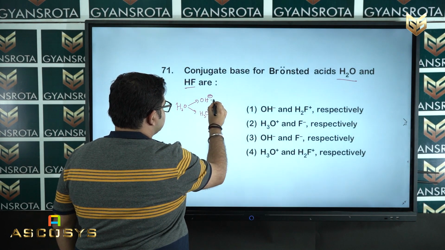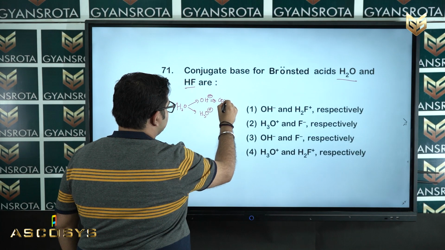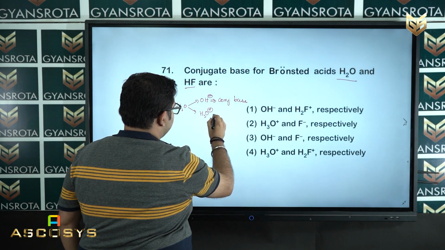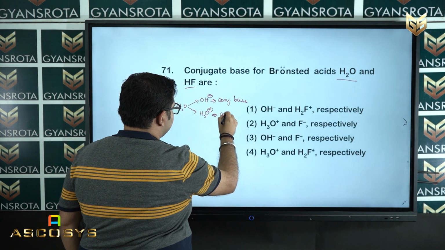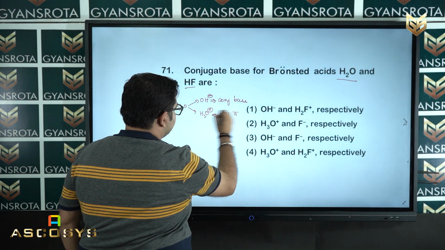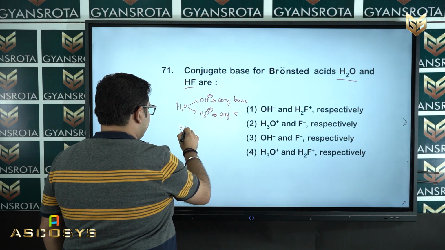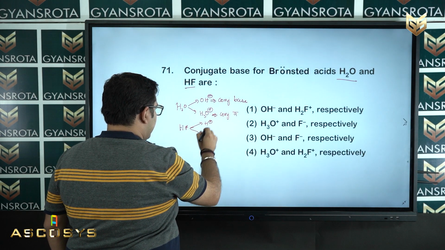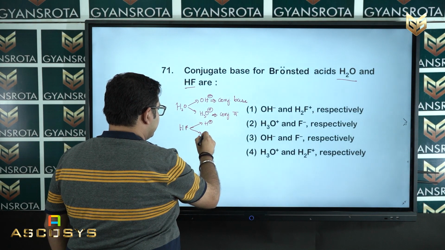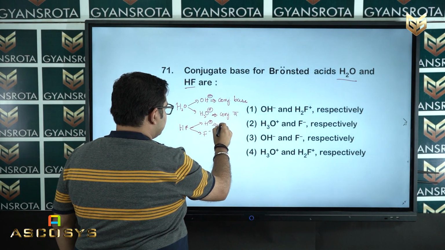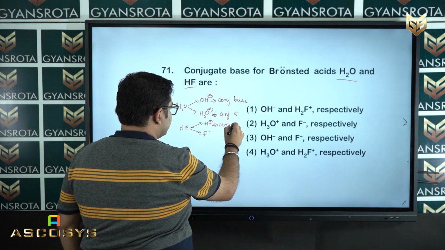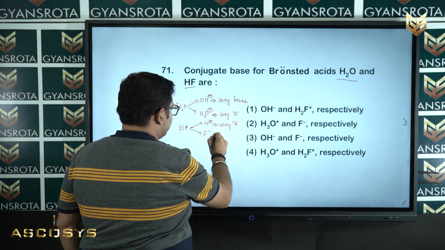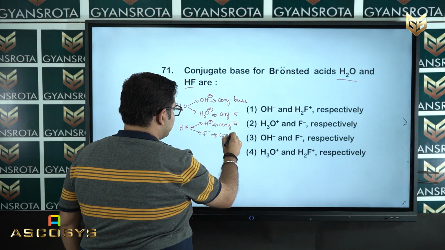So, this OH minus is known as the conjugate base, and this H3O plus is known as your conjugate acid. Similarly, HF dissociates as H plus and your F minus. So, H plus is known as the conjugate acid and your F minus is known as the conjugate base.